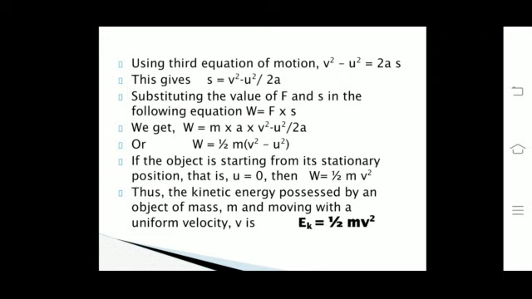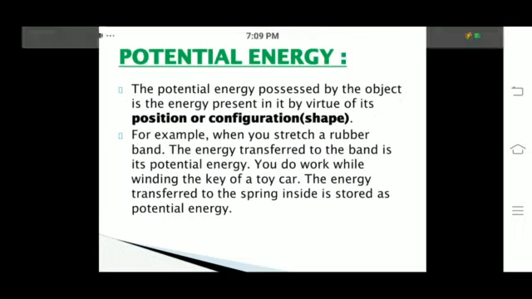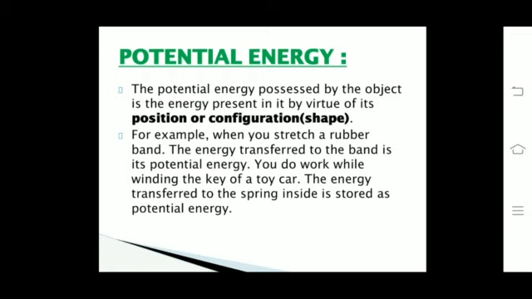Potential energy. The potential energy is basically the energy stored in an object to perform various future works. The potential energy possessed by the object is the energy present in it by virtue of its position or configuration. For example, when you stretch a rubber band, the energy transferred to the band is its potential energy. You do work while winding the key of a toy car. The energy transferred to the spring is stored as potential energy.